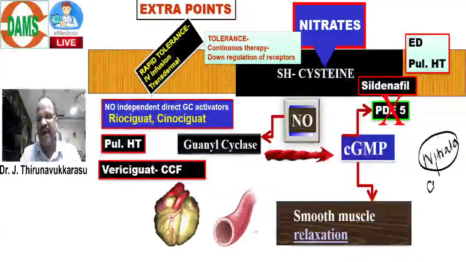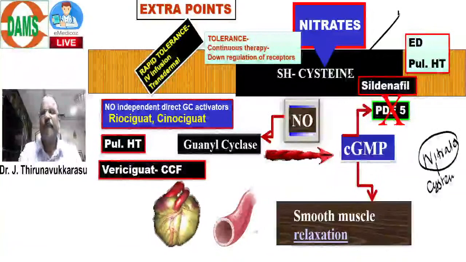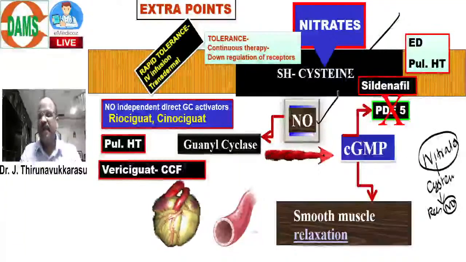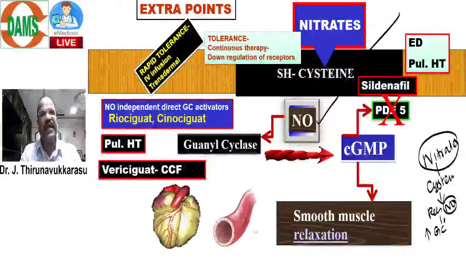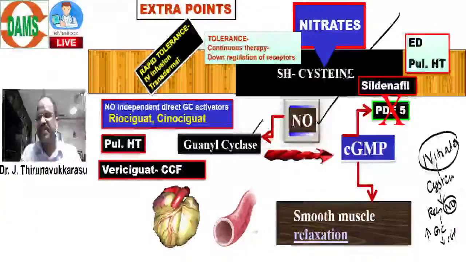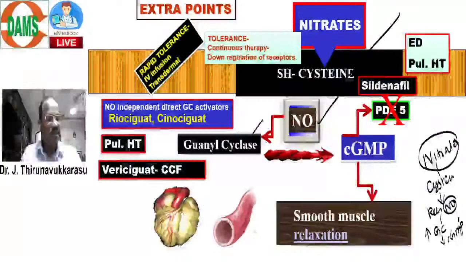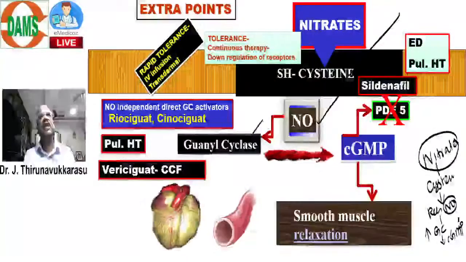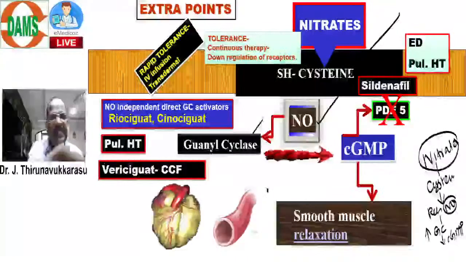Nitrates. Point 1, acting on cysteine receptor. Point 2, releases nitric oxide. This is going to activate guanylyl cyclase enzyme, thereby causing accumulation of cyclic GMP, that causing smooth muscle relaxation. Okay, that's all. Now, this is the mechanism of action.